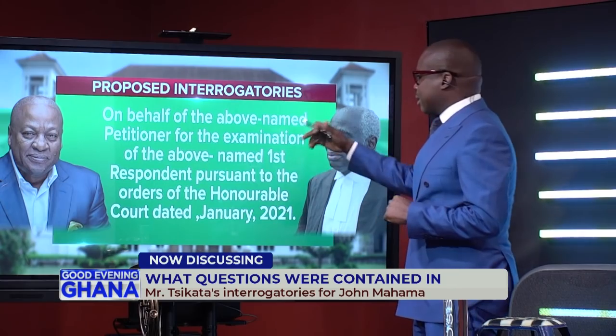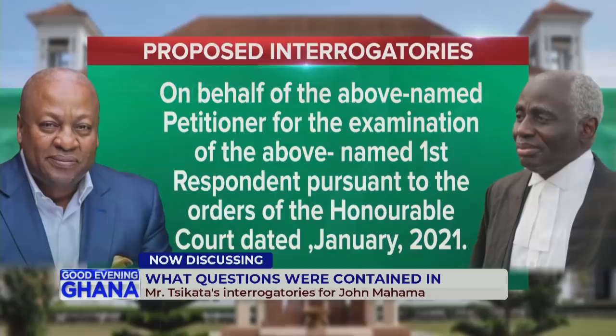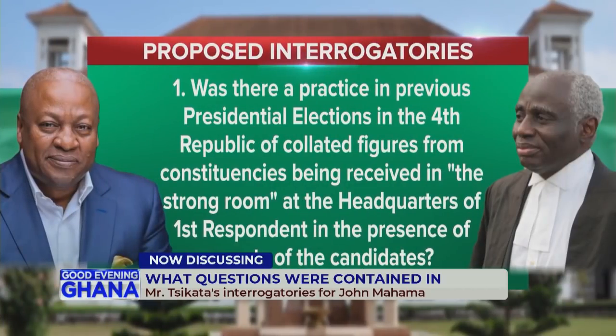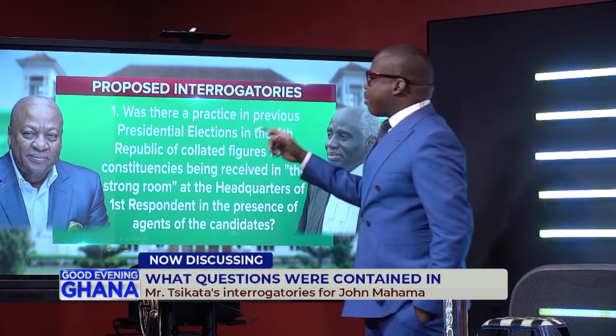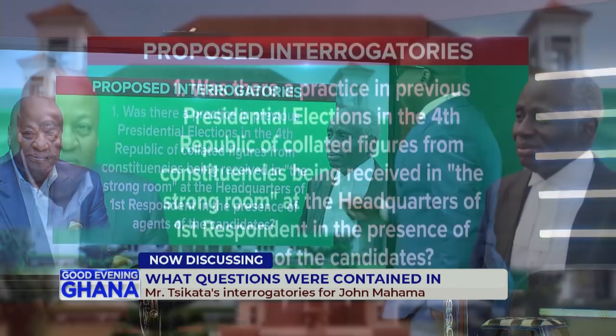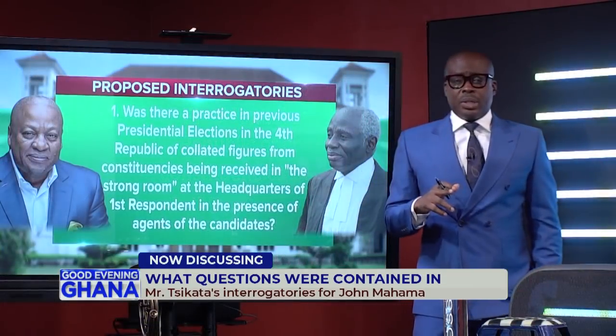So Mr. Tsikata starts and says, on behalf of the above-named petitioner for the examination of the above-named first respondent, pursuant to the orders of the Honorable Court, and so on. This is not important. Let's start. Number one. This is the first question Mr. Tsikata is asking in the interrogatories. Was there a practice in previous presidential elections in the Fourth Republic of collated figures from constituencies being received in the strong room at the headquarters of the first respondent in the presence of agents of the candidate? This is the first question that Mr. Tsikata put to the Electoral Commission.